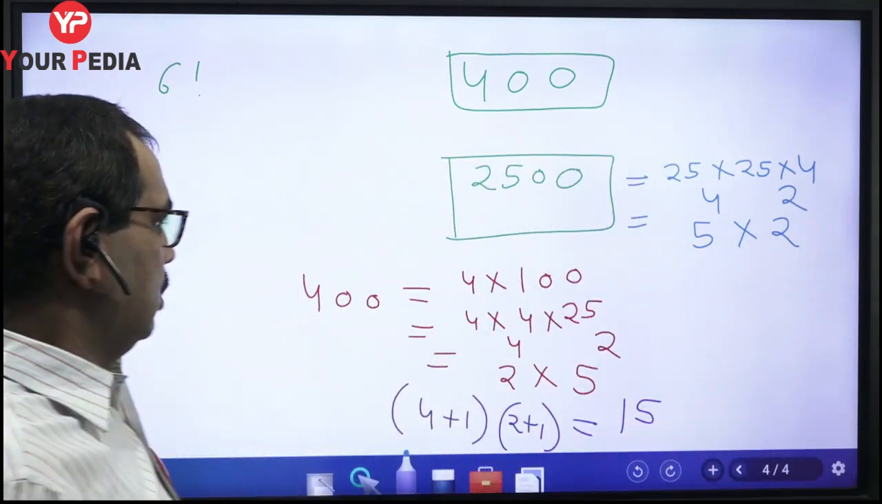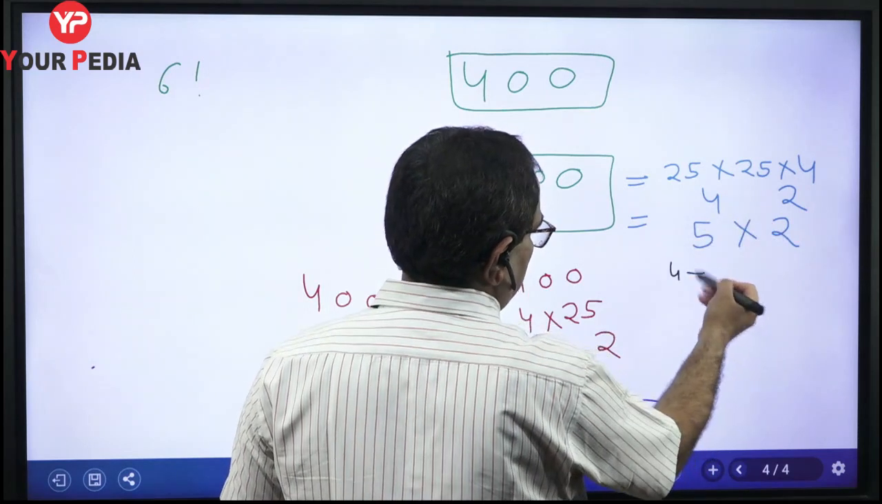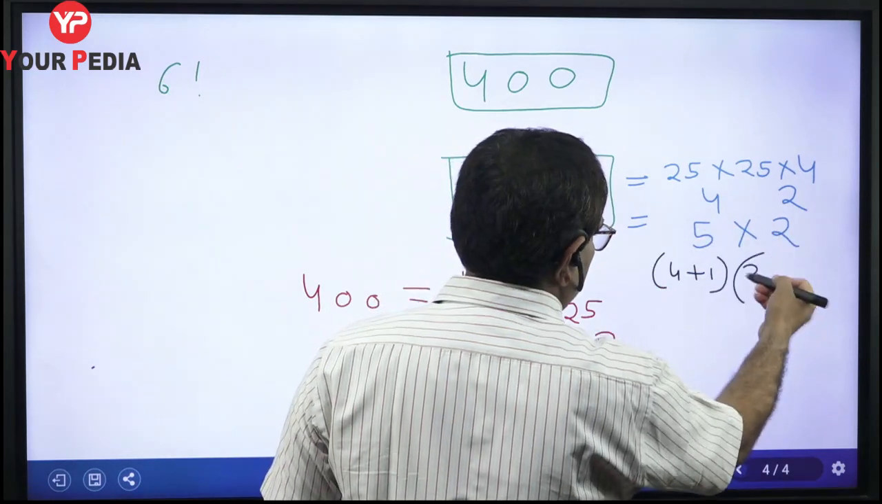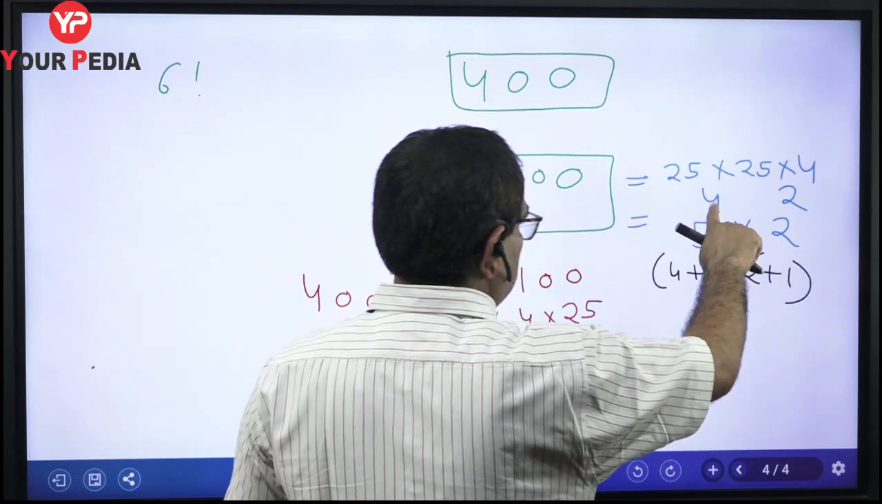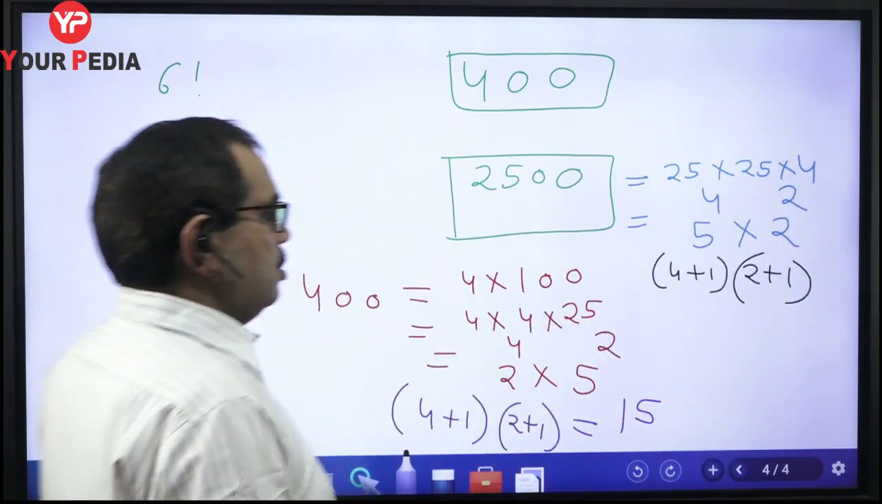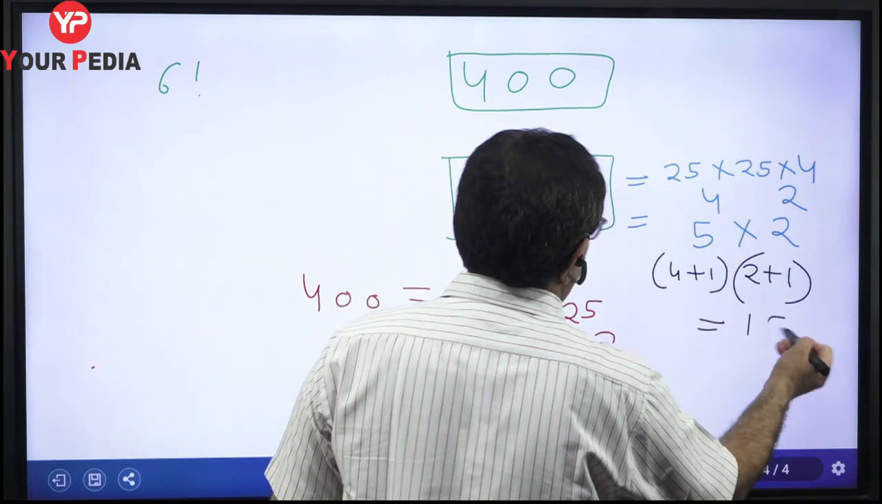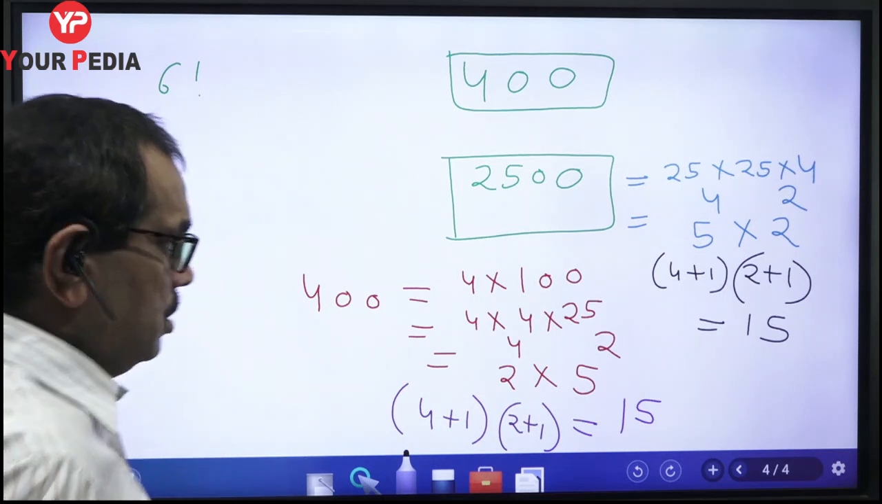Okay. Now the number of factors of this will be equal to 4 plus 1 multiplied by 2 plus 1. Okay, we will add 1 to this power, we will add 1 to this power, and we will multiply both the results. So 5 multiplied by 3 equal to 15. So there will be 15 factors of this number also. Clear?